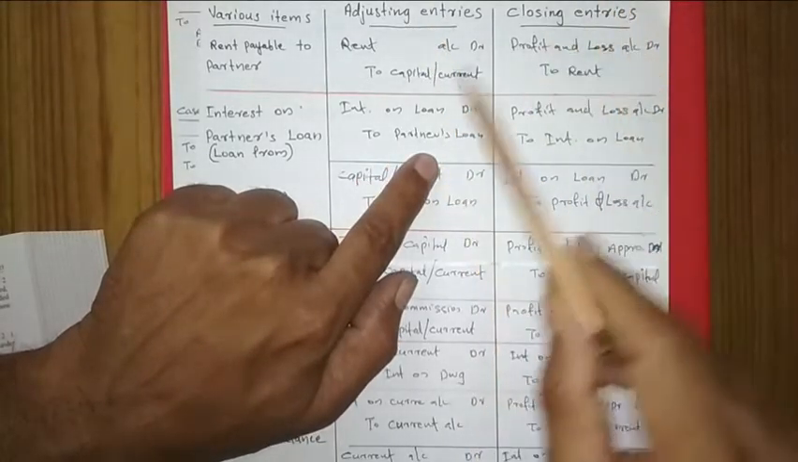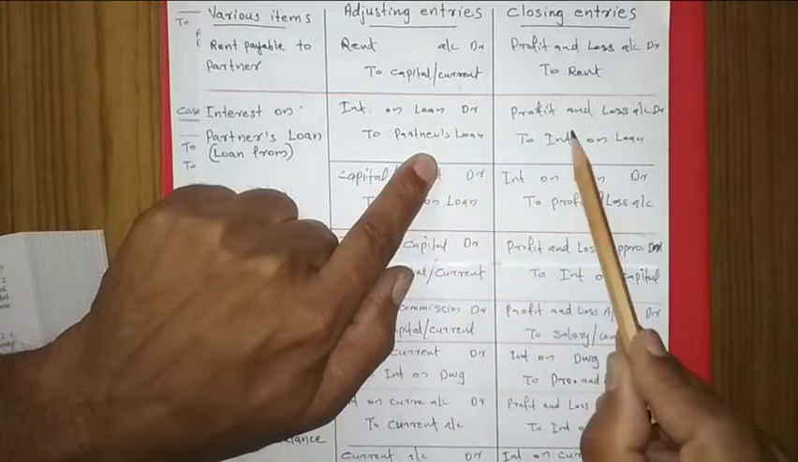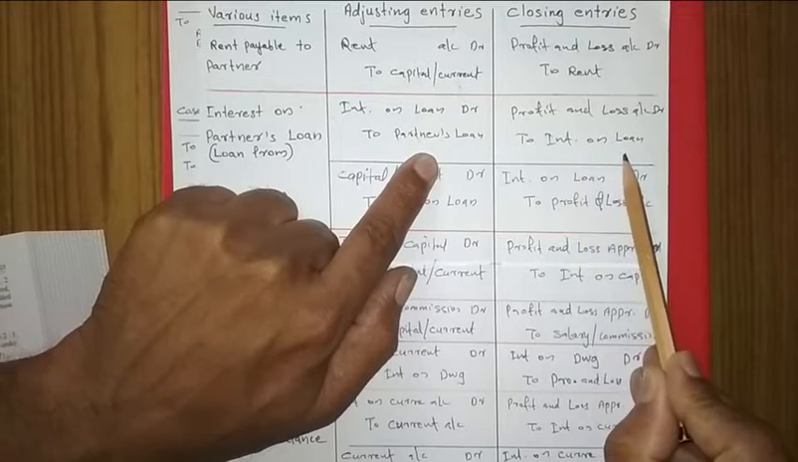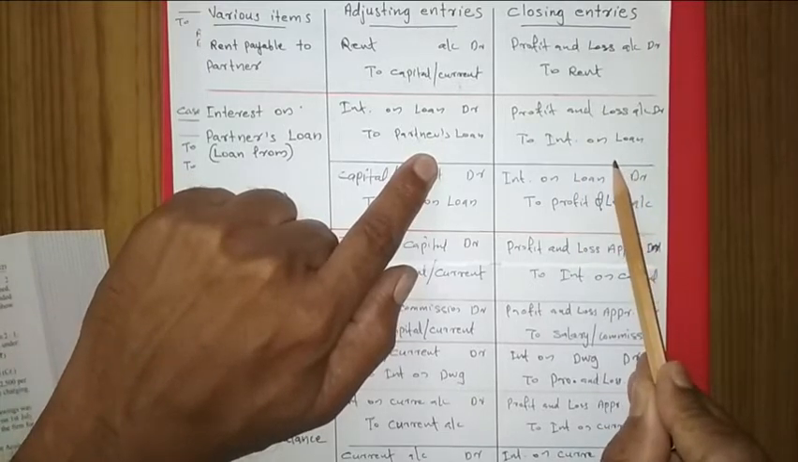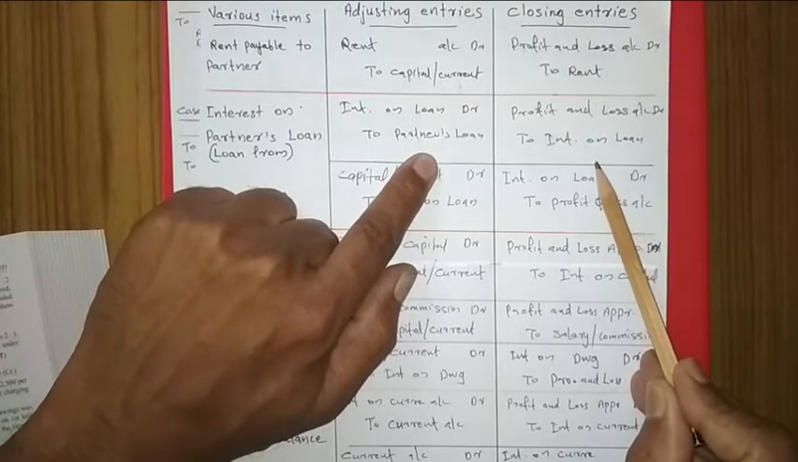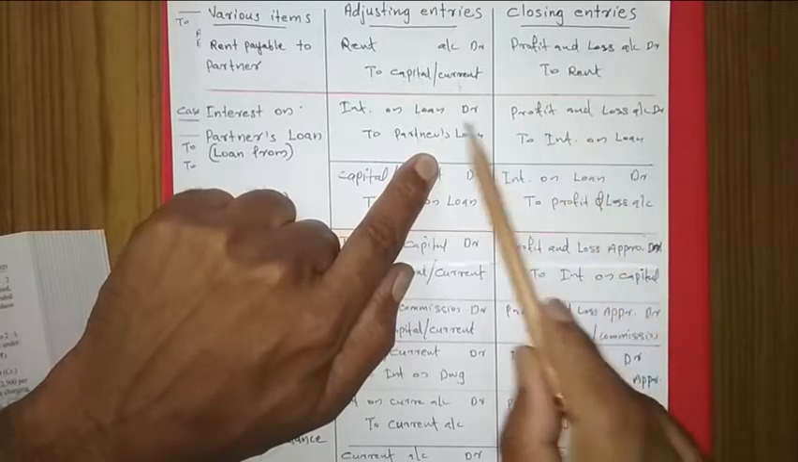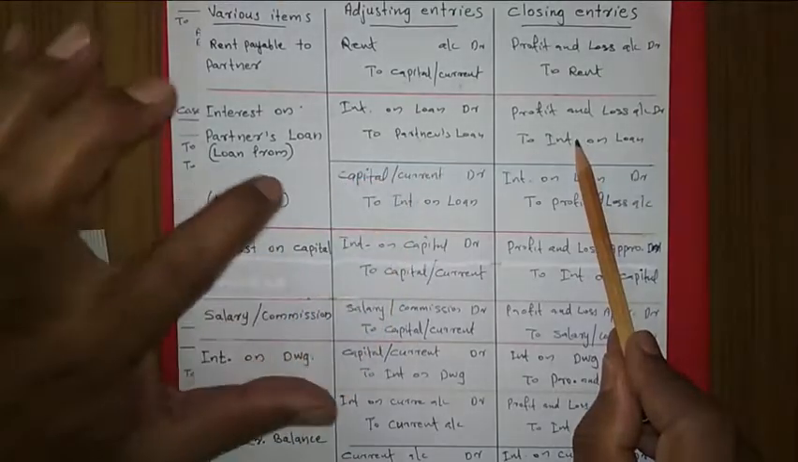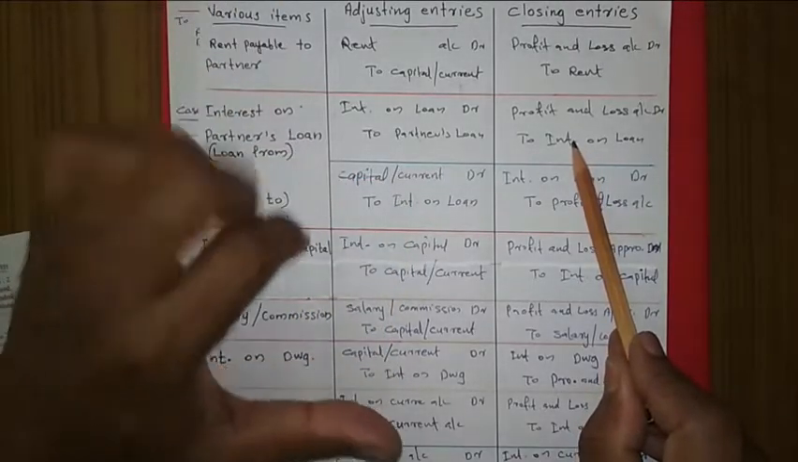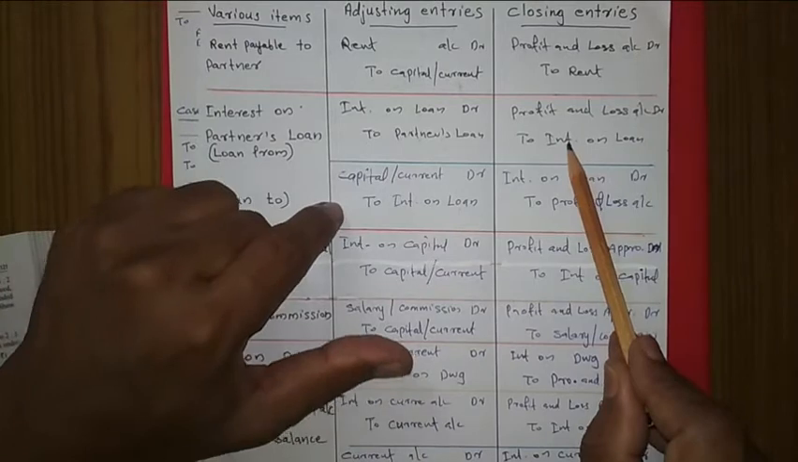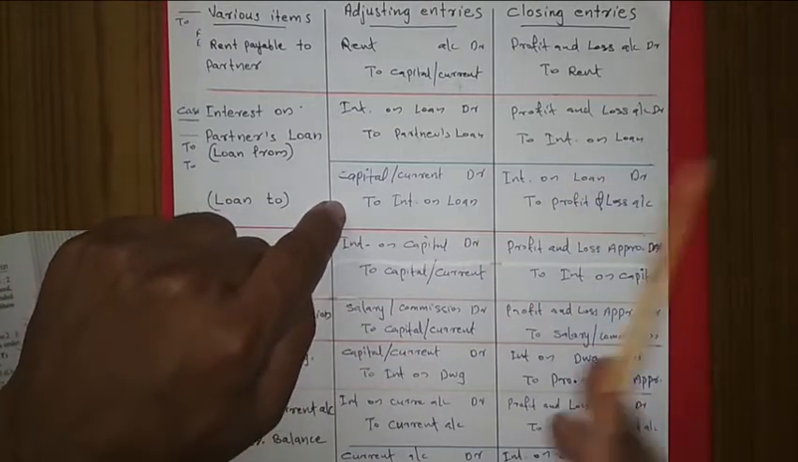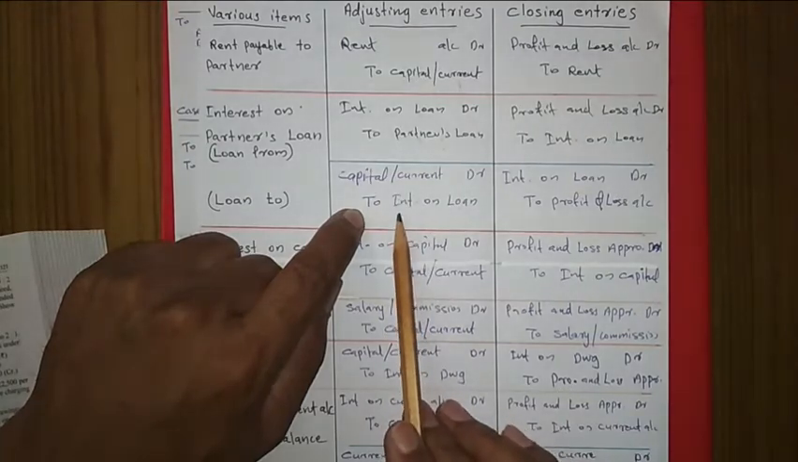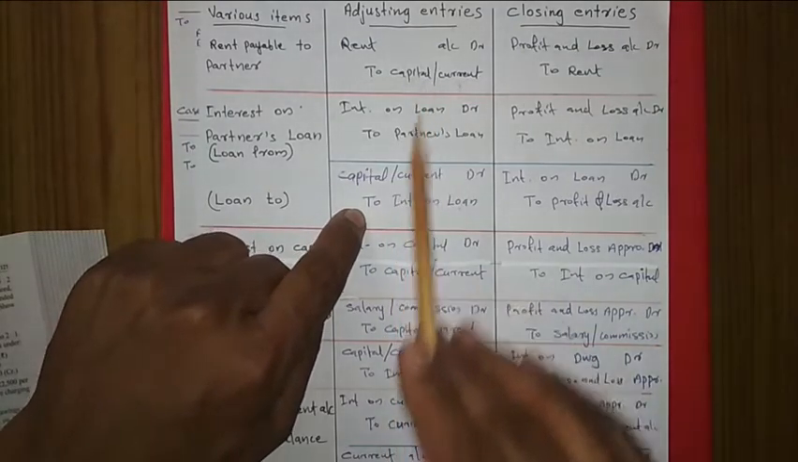And the closing entry for that interest on loan will be: profit and loss account debited to interest on A's loan. That interest is coming on the debit side of profit and loss account. That is why this is the closing entry. So these are 2 entries you have to write for interest on A's loan. Then to C, the firm has given a loan, that interest journal entry will come in the current account or capital account, and that is the adjusting entry.